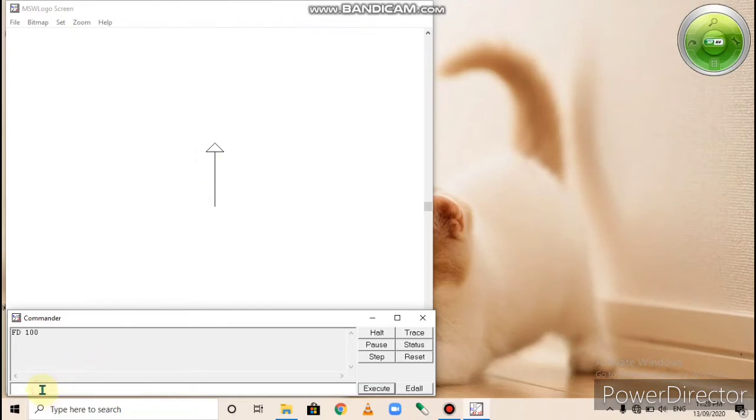Now recall list box. It maintains a list of all the commands typed in the input box. Where is the input box? This is the input box and this is the recall list box. In the recall list box, all the commands which we have typed are displayed here.